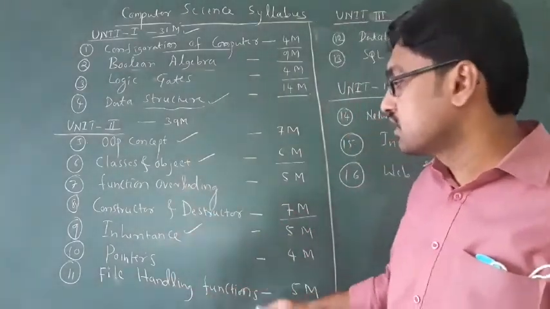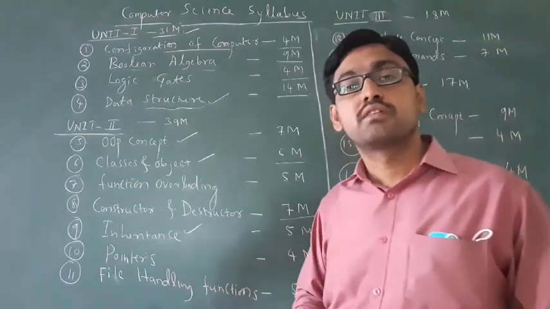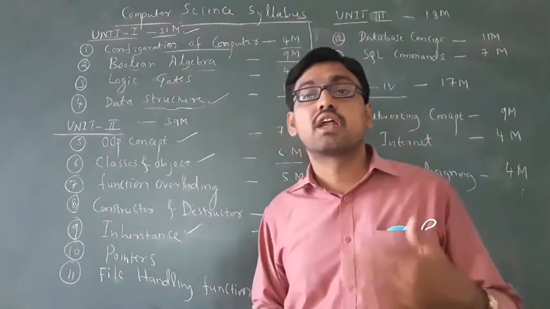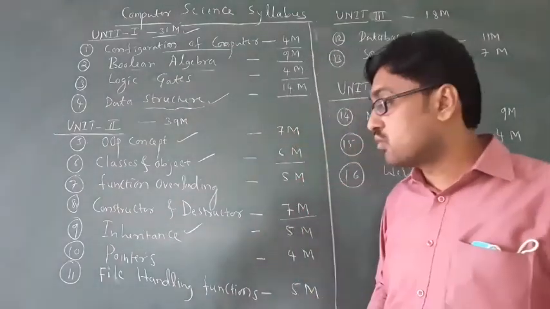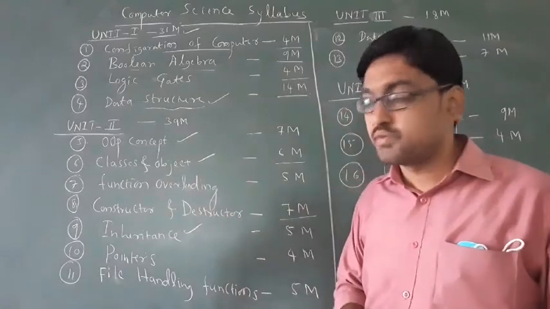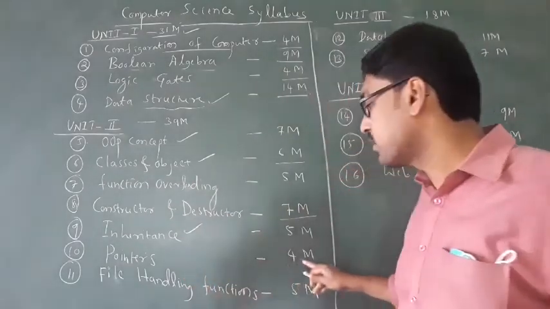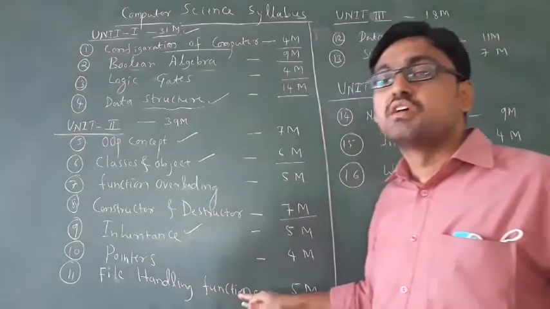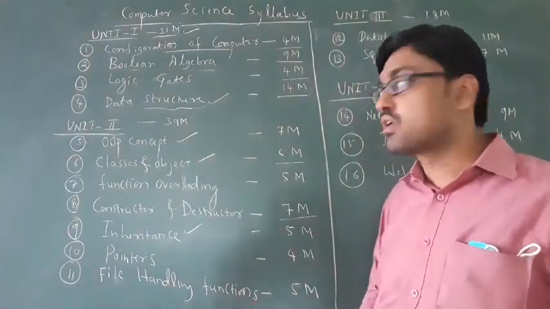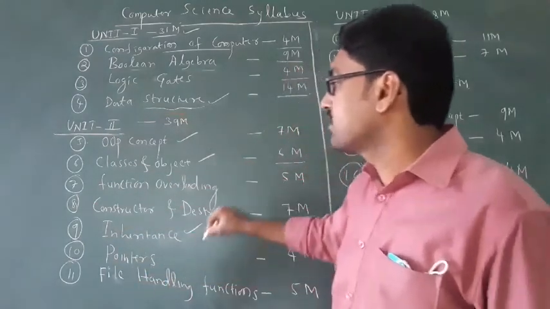Next you have to go for pointers. A pointer is also one of the variables, like the variables we are using. They are also used to allocate memory to the variable. That's why you have to use it. It carries 4 marks. Then file handling functions. Some functions you have to learn in this chapter. It carries 5 marks. In total, it has 7 chapters.